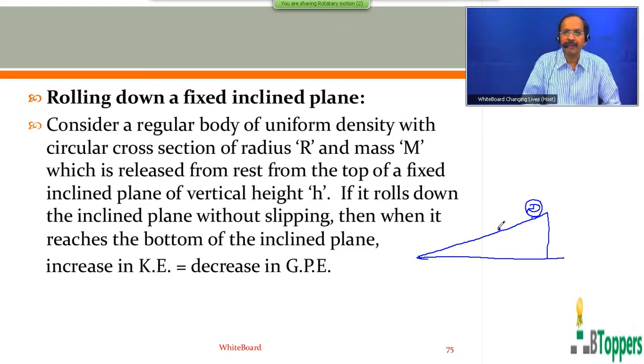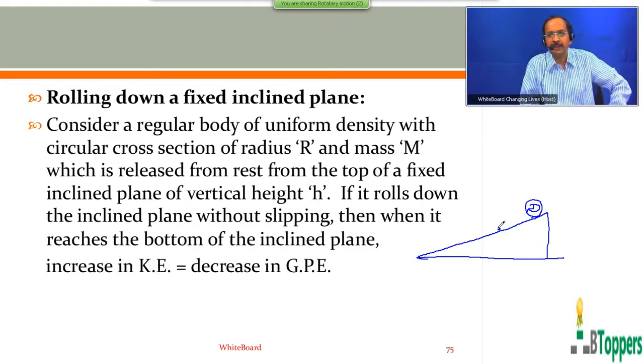Because the instantaneous velocity of the bottommost points on the surface of the body, which are in contact with the fixed surface, is zero. So no net work is done by the frictional force on the body when the body rolls on a fixed surface without slipping.